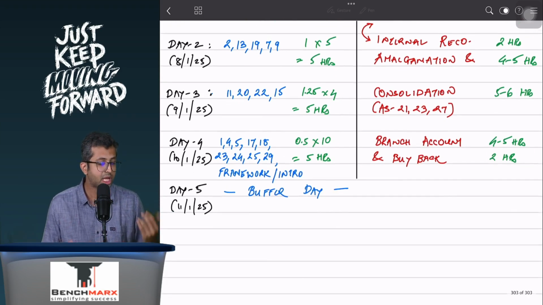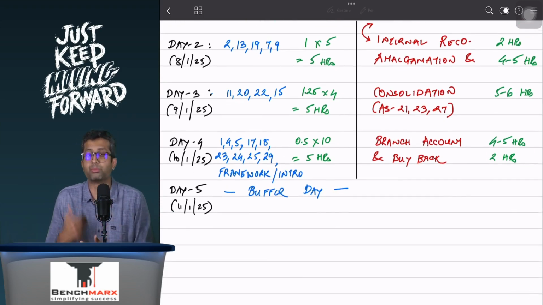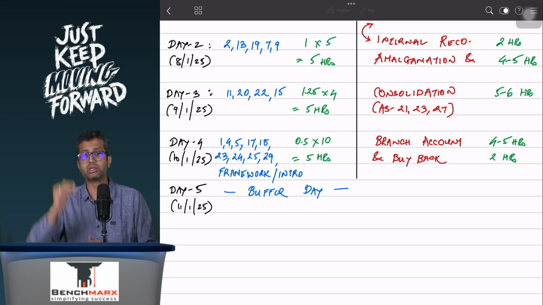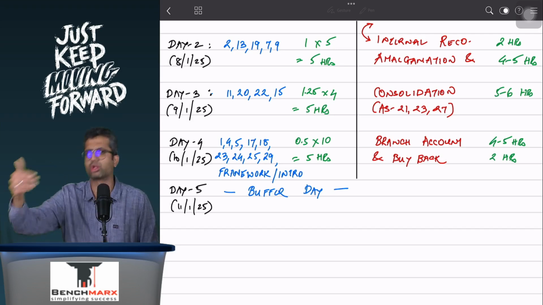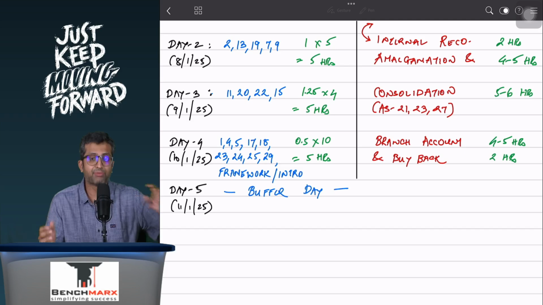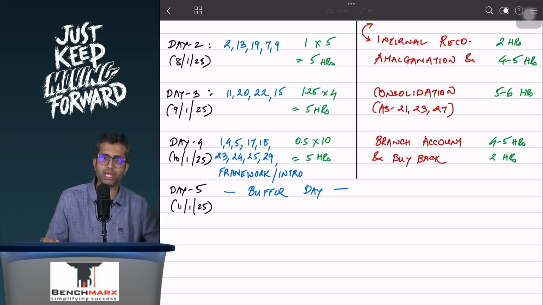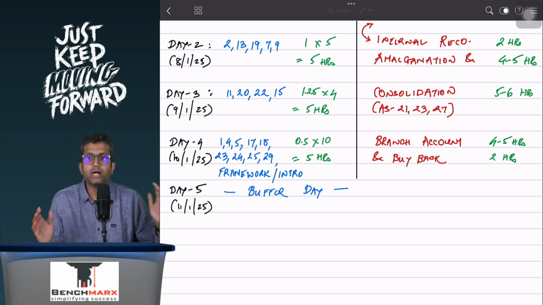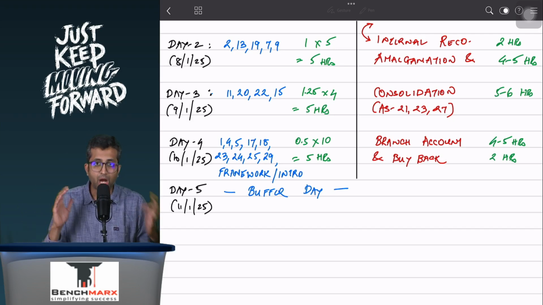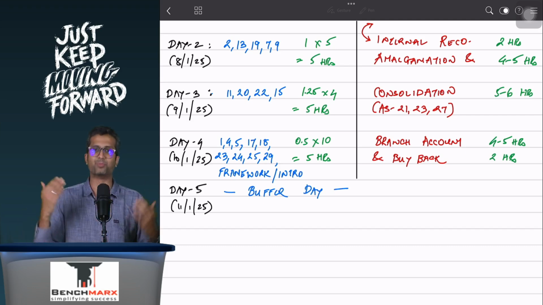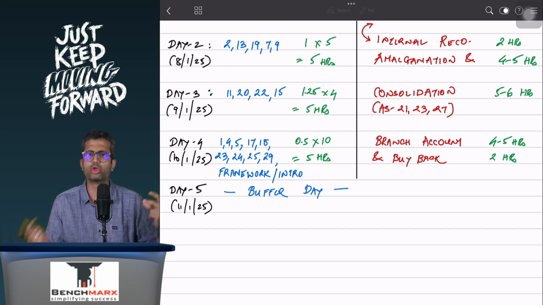And then for day 4 you will see a lot of other standards, but you don't really have to get bogged down by that, because most of these standards you can easily complete in around half an hour. And the reason why I've deliberately kept it at around the last or the second last day is, if you do all of this at the beginning, something like an AS1, AS4, AS5, you will spend a lot of time unnecessarily in these smaller standards doing unnecessary details. But when the pressure is high, you know how well you perform, and hence might as well you can knock off most of these standards.